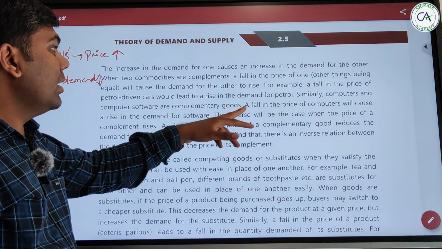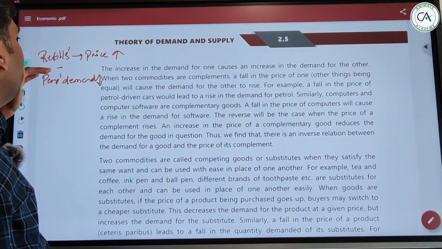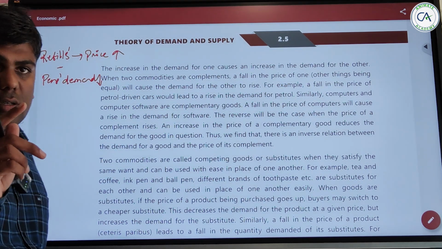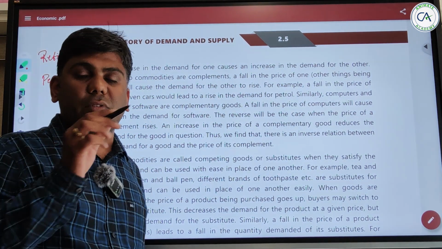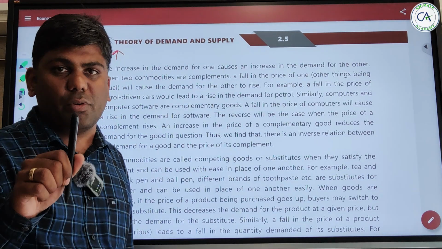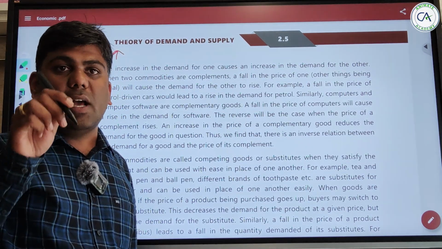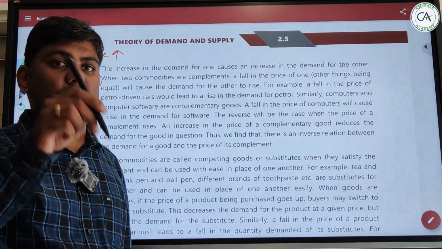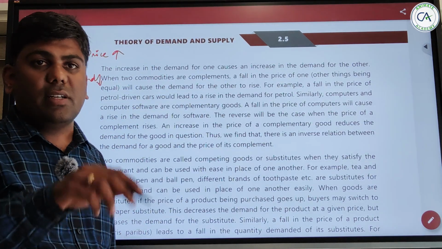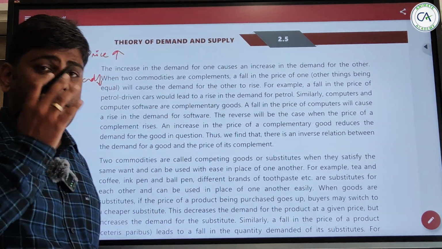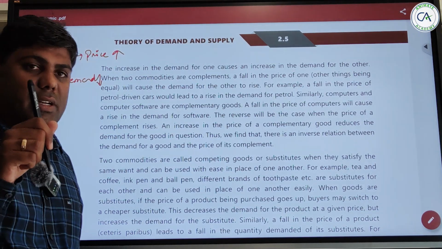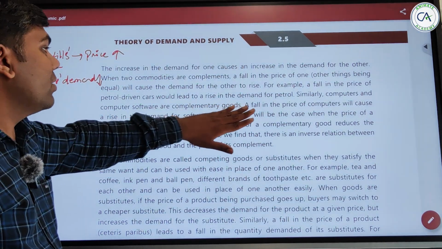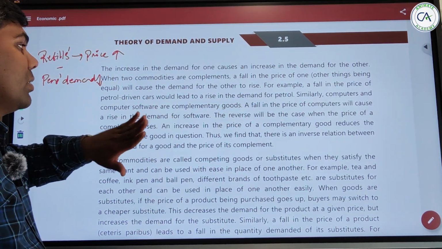That means a fall in price of computer means, here we are talking, first we used to see what the difference between first and the second point is. We were talking about the price of the same product and what the demand will happen to the same product. Now we are saying that the complementary goods price, if it increases or decreases, is directly inversely related to the complementary product as well. So a fall in price of computer will cause a rise in demand for the software.